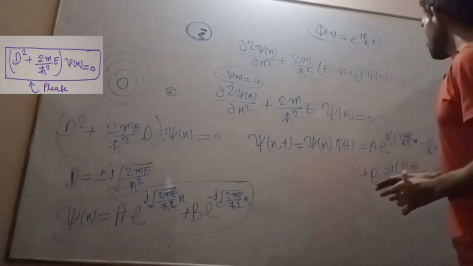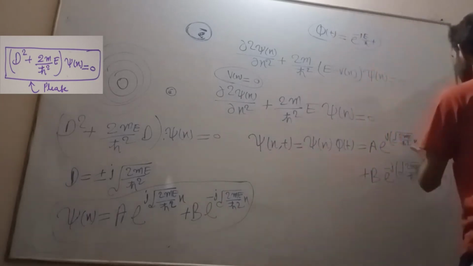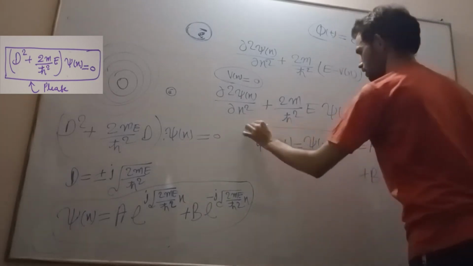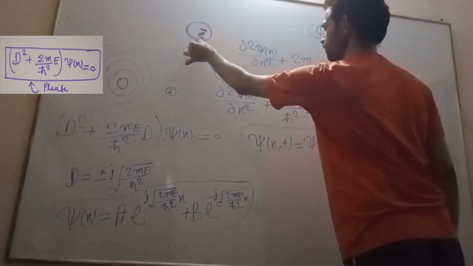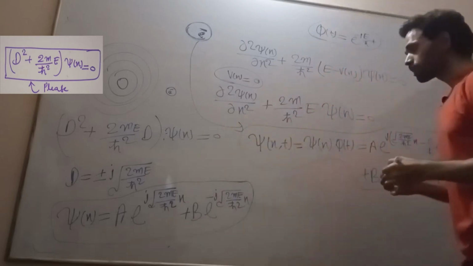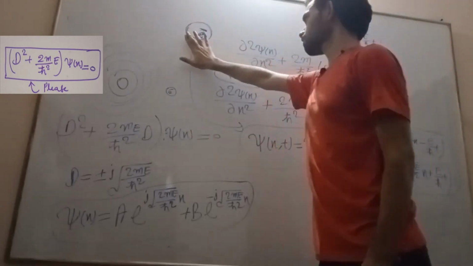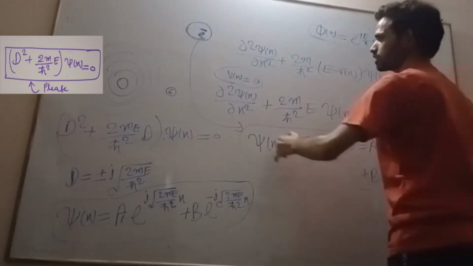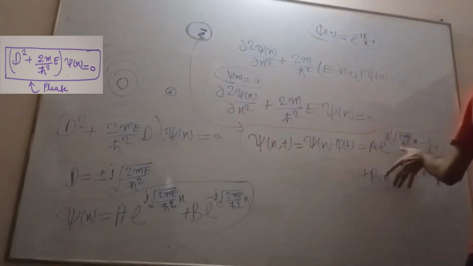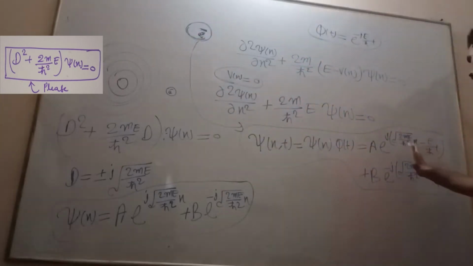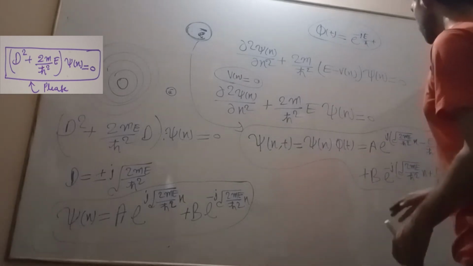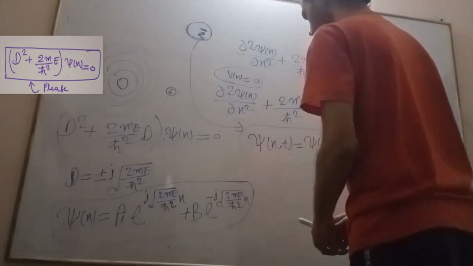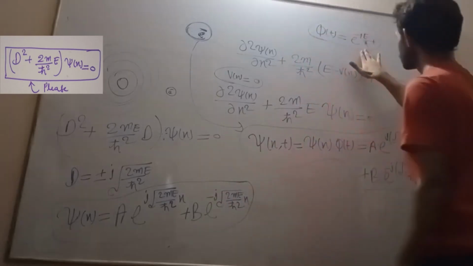Now you see, this is the traveling wave equation represented by this free electron. This electron in free space is behaving like a traveling wave, which is traveling in the positive x direction and the negative x direction.